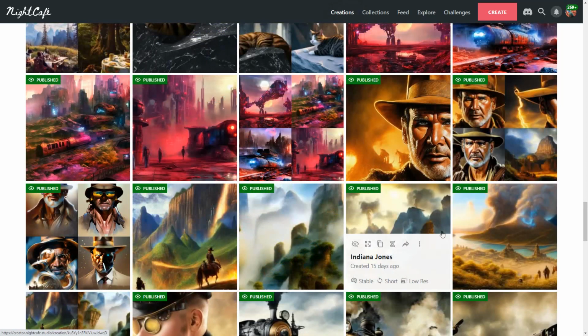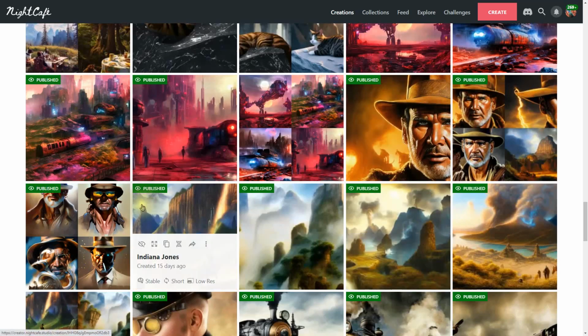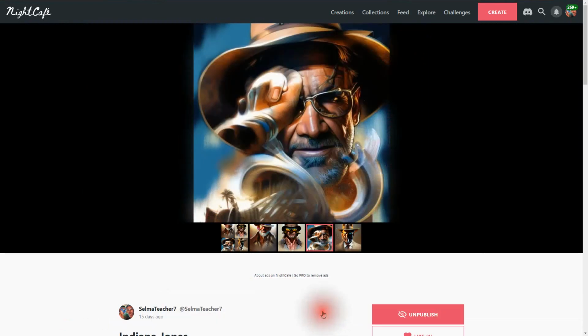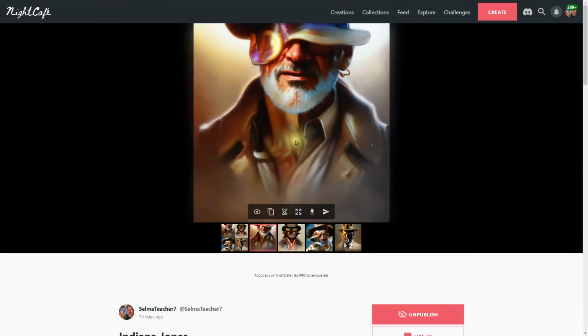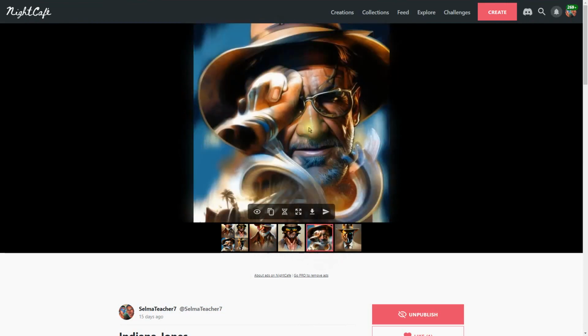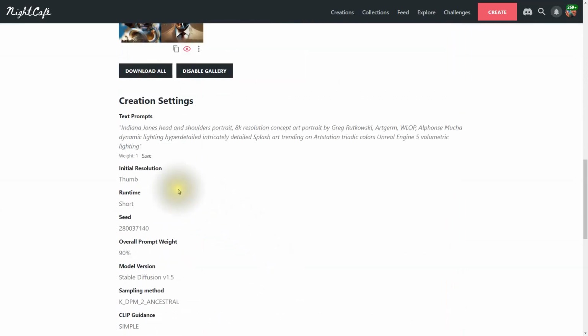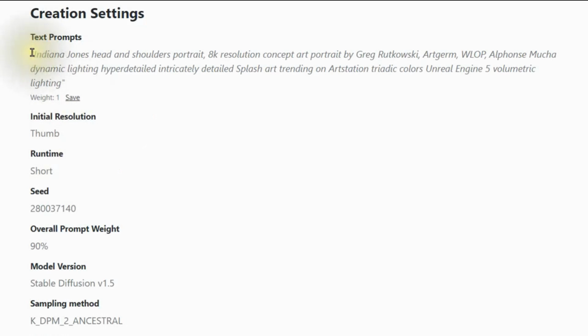So now let's compare creations that were made with a negative prompt and without a negative prompt. And let's take Indiana Jones as the example here. So here we have Indiana Jones, and it just doesn't seem quite right. Something is wrong here with Indiana Jones. Here's the prompt. No negative prompt was used. And I'm going to let AI read off the prompt here.